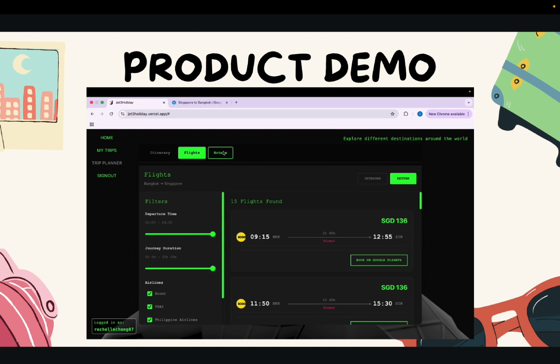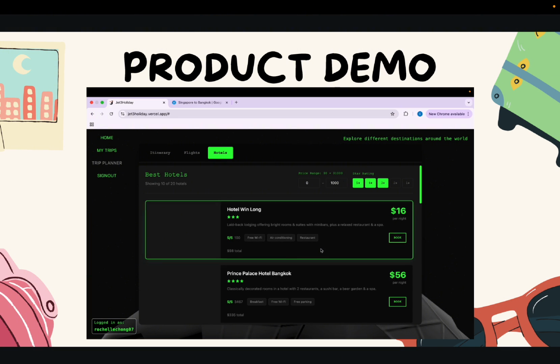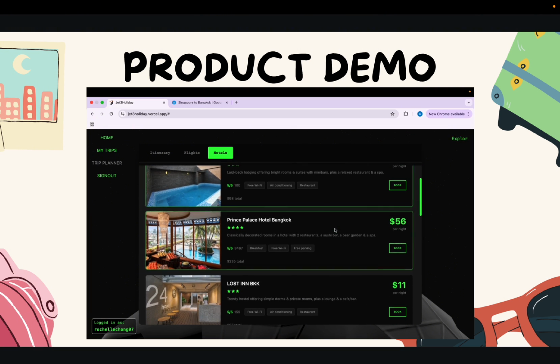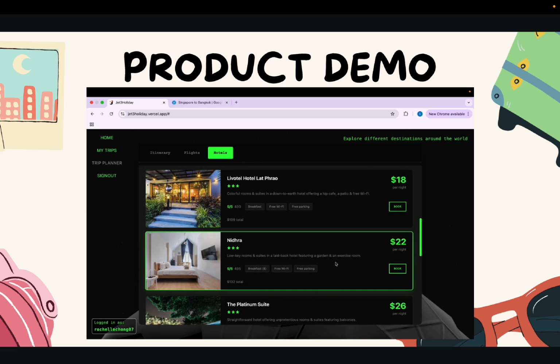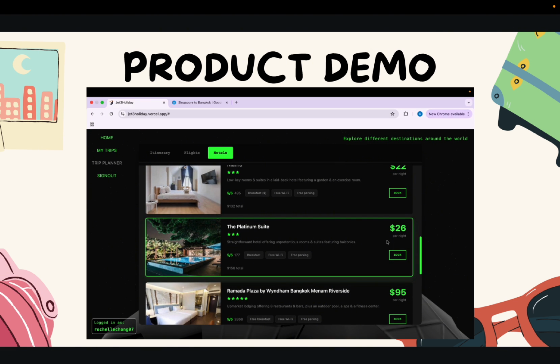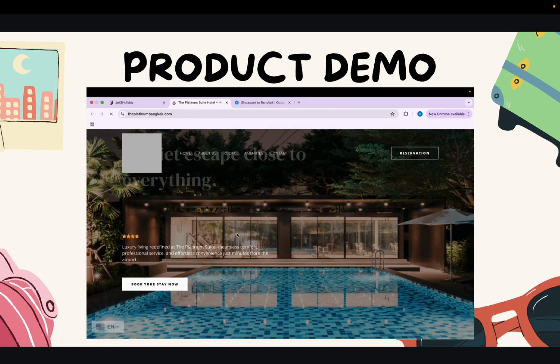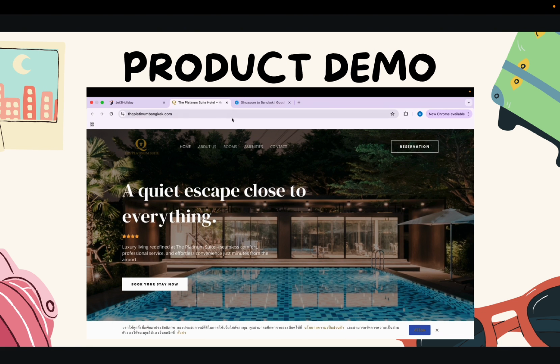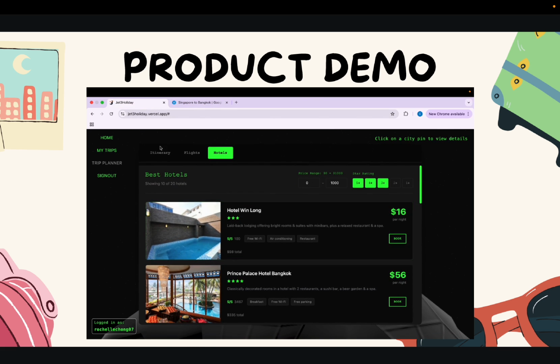The third feature on this page is, of course, the hotels. This will allow the users to look for the best hotels, as we also call SerpAPI, and this will give us the list sorted by best to worst hotels in Bangkok. And I can simply, if let's say for example I am interested in this Platinum Suite, I can just book it. This will bring me to the website for me to book my stay at this hotel. As simple as that.